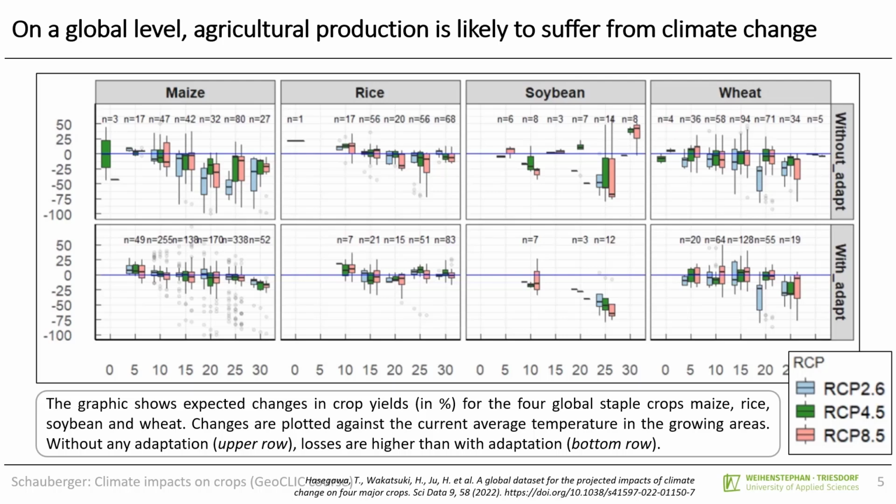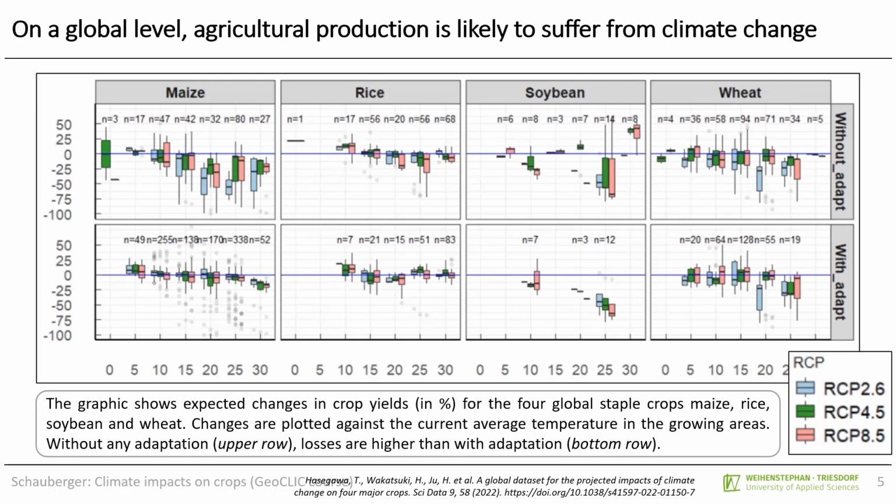Scaling up from France to the global level, it can be observed that crop yields will likely go down under a warmer climate, particularly when no adaptation measures are implemented. The graphic here shows you expected changes in crop yields for the 4 global staple crops maize, rice, soybean and wheat. Changes are plotted against the current average temperature in the growing areas, and they use 3 different RCP scenarios.